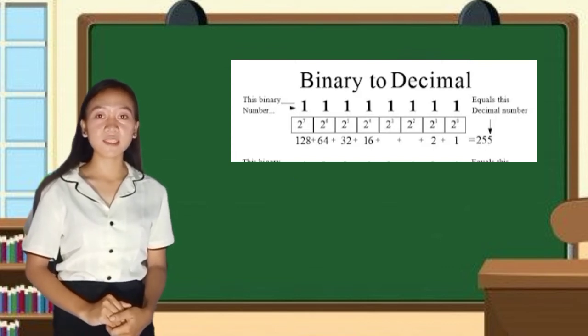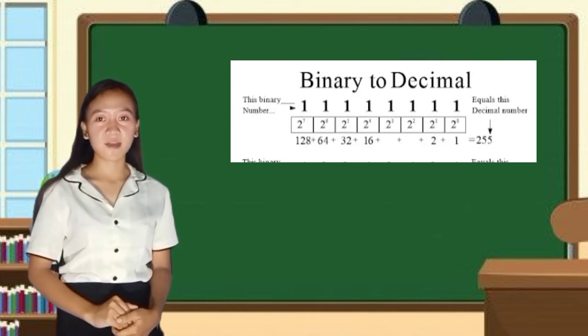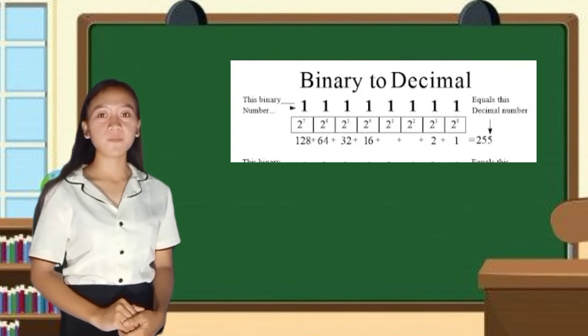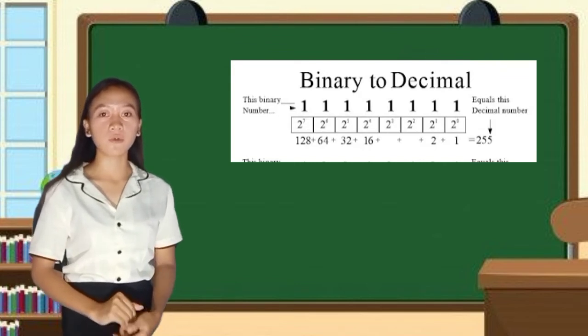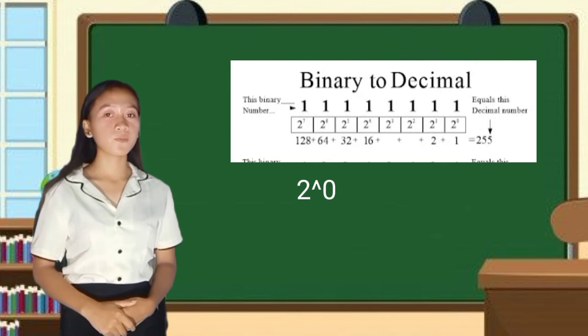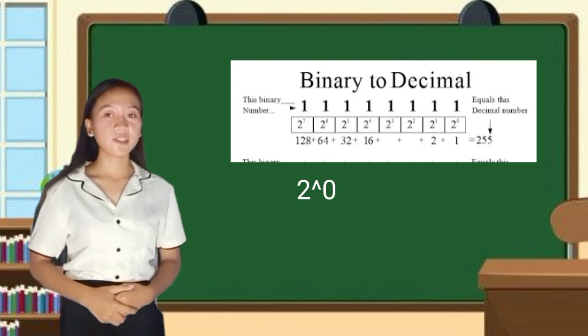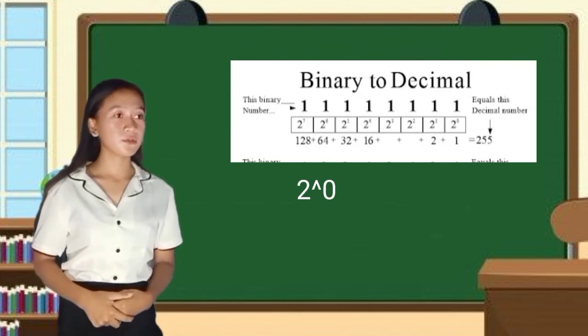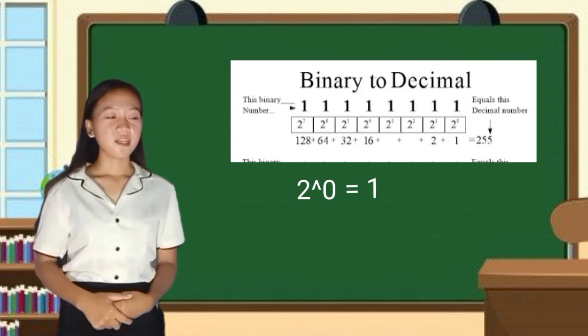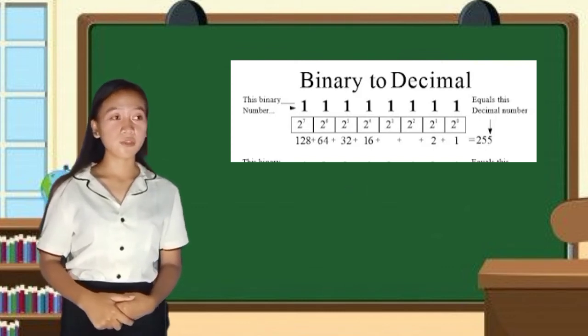And now let's see how to get the decimal number. Let us start from the base 2 power of 0. What is the answer? 2 raised to 0? Yes, that is 1. Now let's proceed to 2 raised to 1.